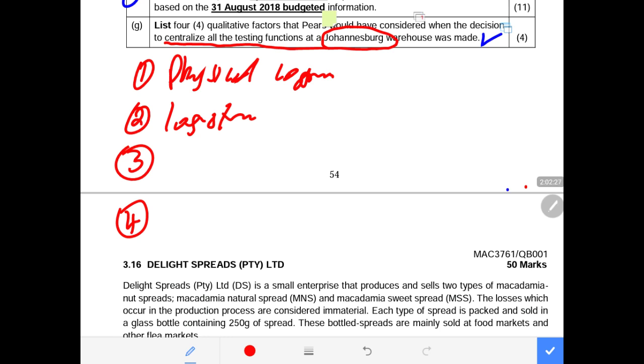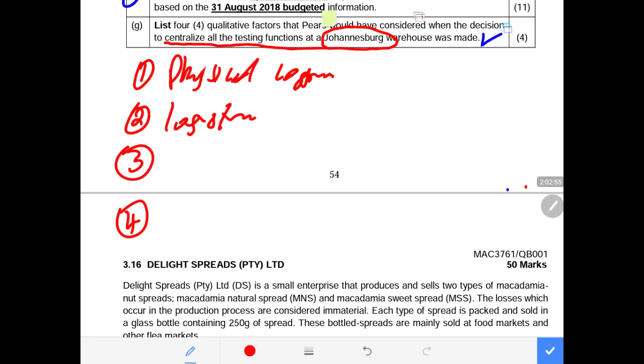The last one is the impact of the loss of testing function autonomy by the division, because the division had autonomy to test these products. Now they are losing that autonomy in that testing function where they used to test where they were producing. Now that autonomy will be centralized in one head office. So the company also needs to look at the loss of that.